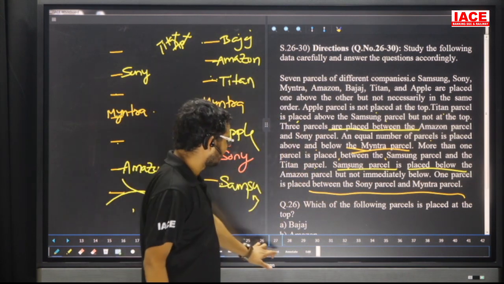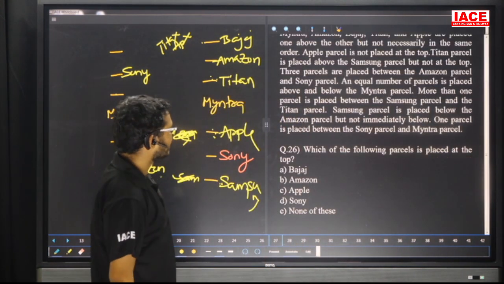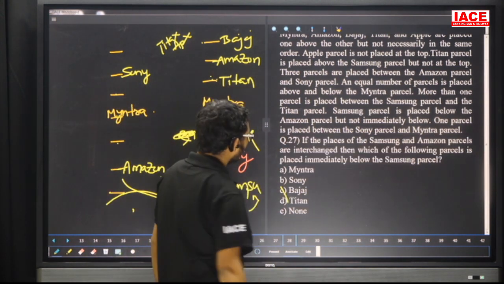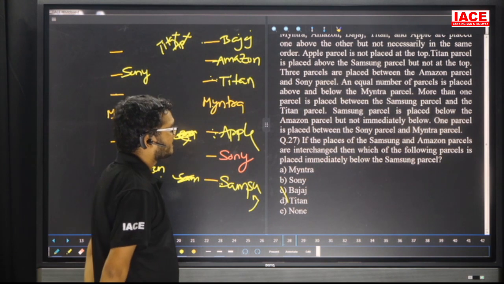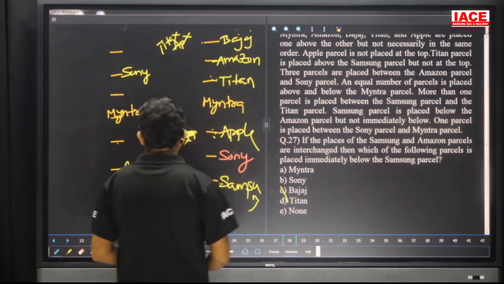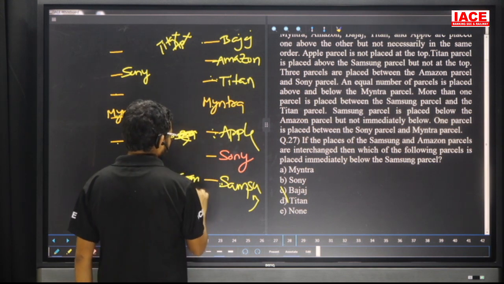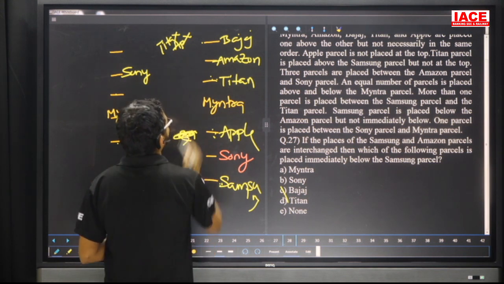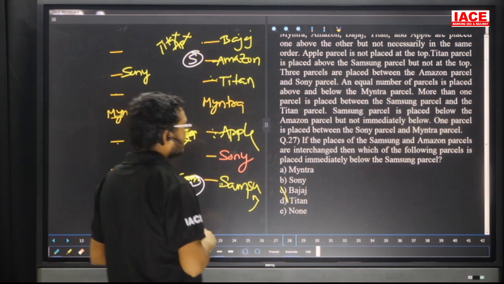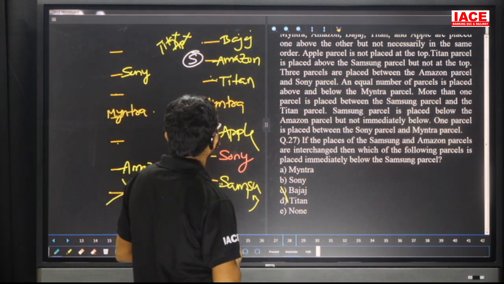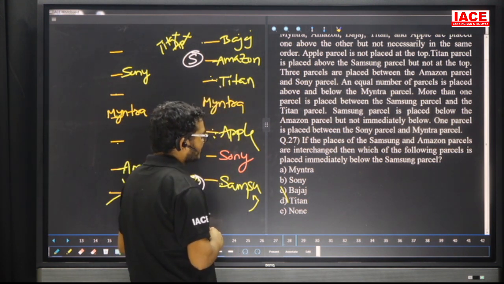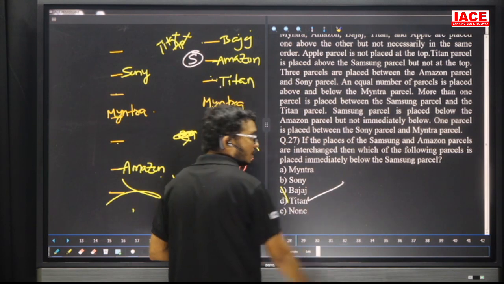Question number 26. Which of the following parcels is placed at the top? Bajaj. The answer is option A. Question number 27. If the places of the Samsung and Amazon parcels are interchanged, which parcel is placed immediately below the Samsung? Titan. The answer is option D.